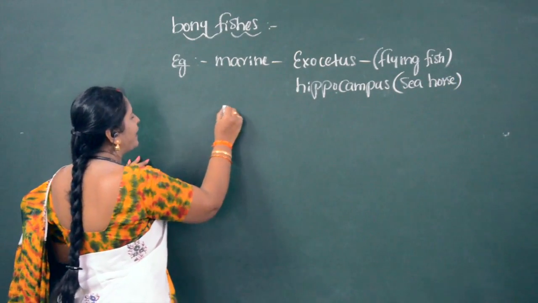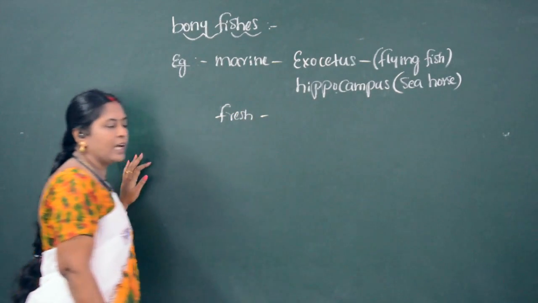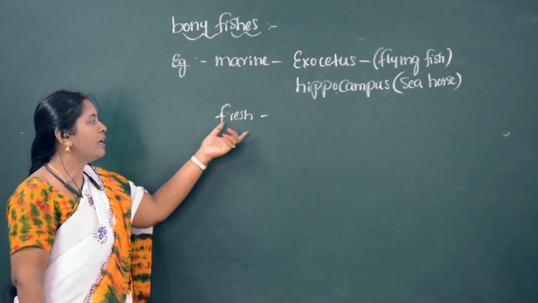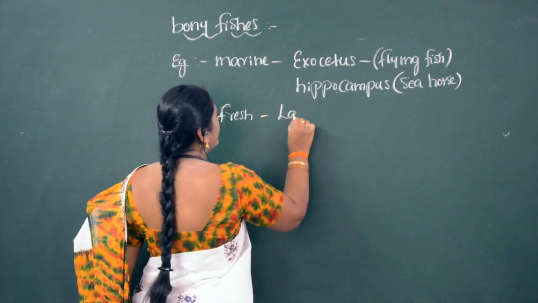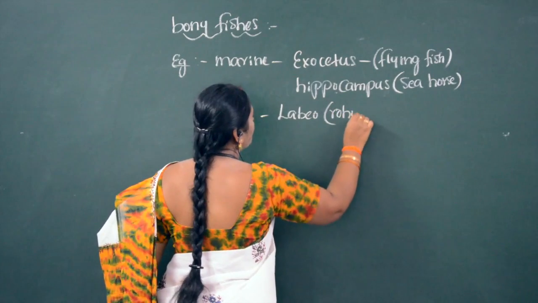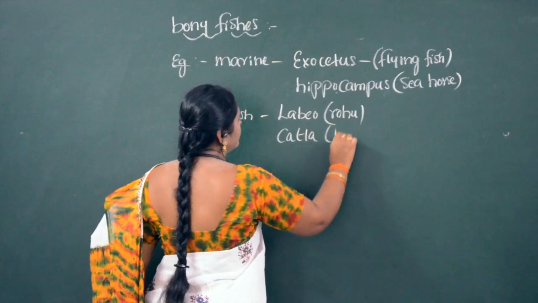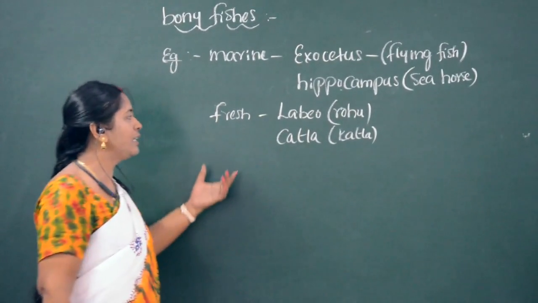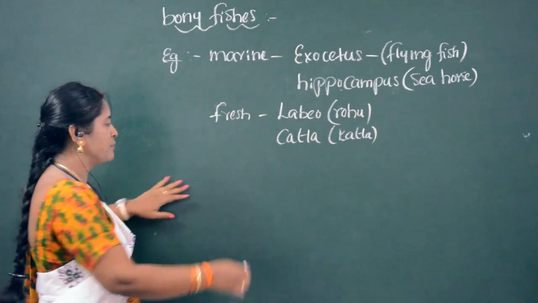When it comes to the bony fishes which are living in freshwater, an example is Labeo rohita, or we can call it rohu fish, or Katla fish, Cirrhinus mrigala. So like this, different kinds of examples we can give for freshwater organisms.